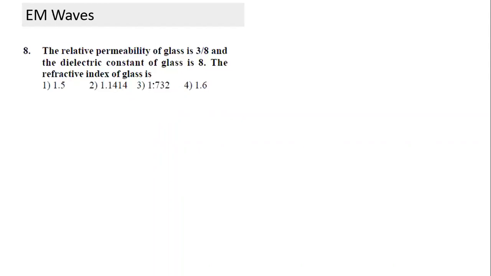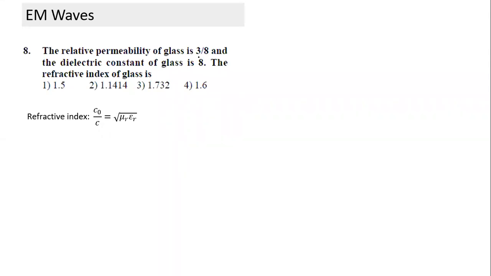Second question. Suppose you have to solve this question here. The relative permeability of the glass and other values are given. What is the refractive index of the glass? Do we recall the refractive index? Refractive index is the ratio of speed in vacuum divided by speed in that medium. That is the refractive index of the medium. If we write this expression, this term is equal to the square root of mu r epsilon r, relative permeability times relative permittivity.